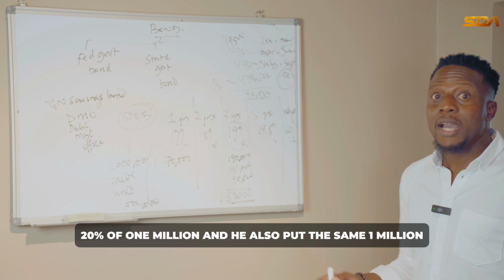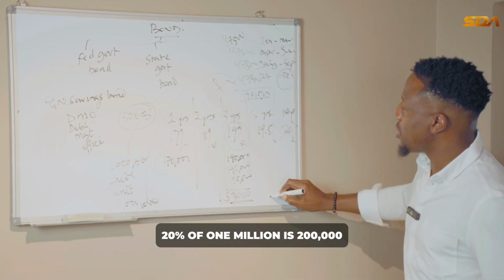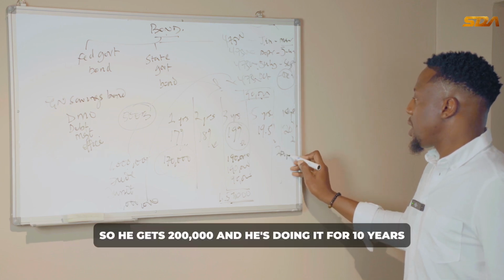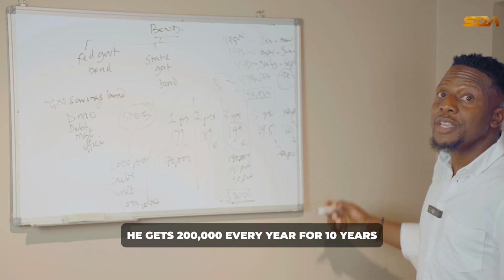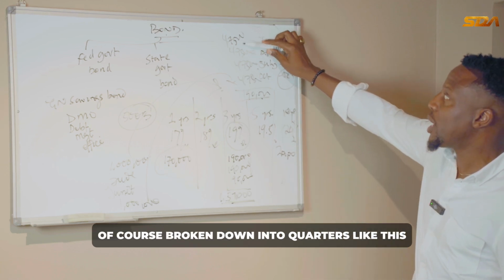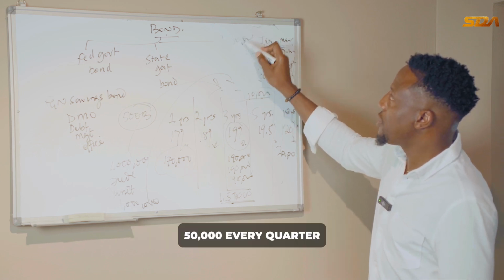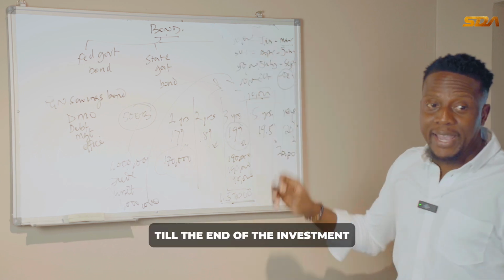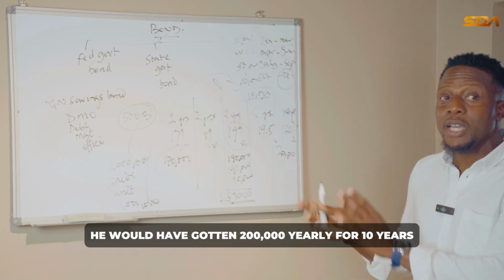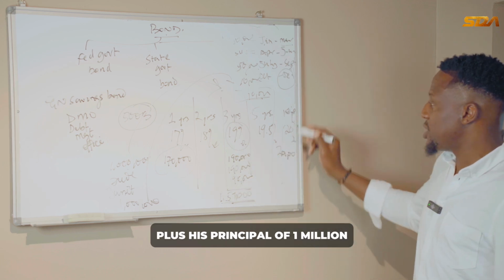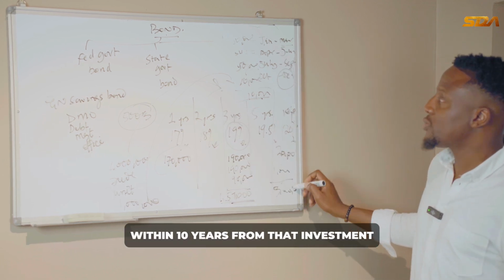If this person, let's say Jude, chose 10 years, 10 years interest is 20%. 20% of 1 million, and he also put the same 1 million. 20% of 1 million is 200,000. So he gets 200,000, and he's doing it for 10 years. He gets 200,000 every year for 10 years, of course, broken down into quarters like this. So his will now be 50,000 every quarter, 50,000 every quarter till the end of the investment. So by the time you calculate it, he would have gotten 200,000 yearly for 10 years, is 2 million, plus his principal of 1 million. He has gotten a total of 3 million within 10 years from that investment.